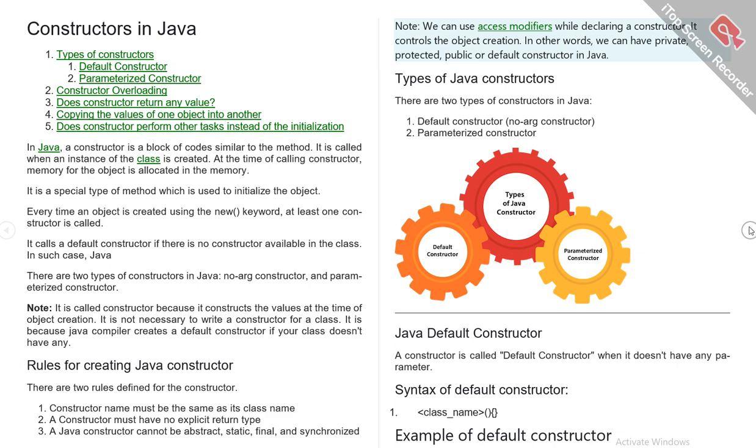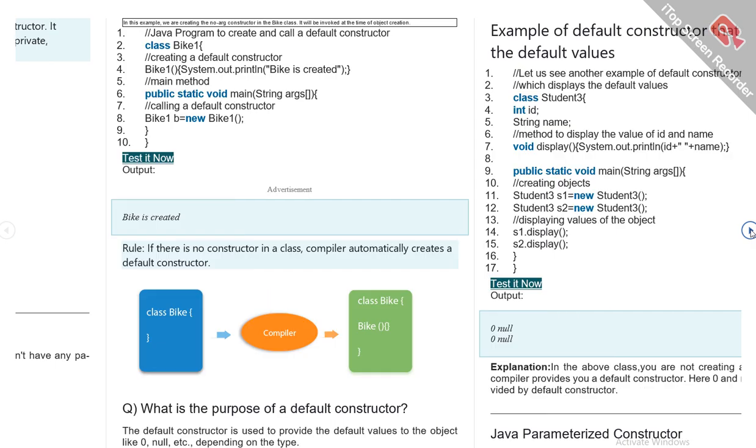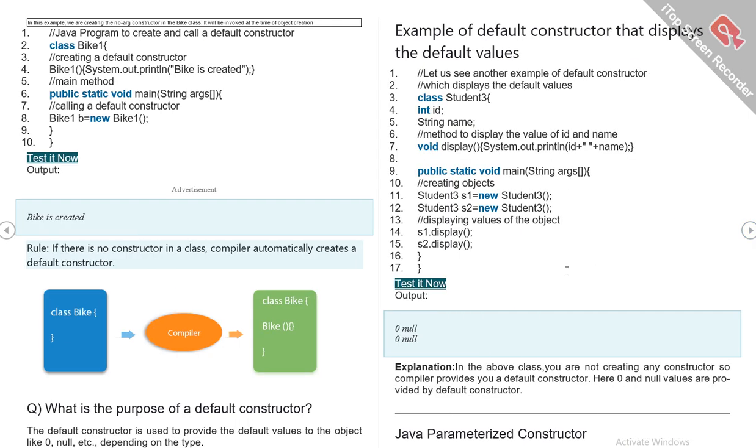Example of default constructor: a Java program to create and call a default constructor. Class Bike1, creating a default constructor Bike1, System.out.println bike is created. Then the main method, public static void main String args, calling the default constructor: Bike1 b equals new Bike1. Then the output is: bike is created.